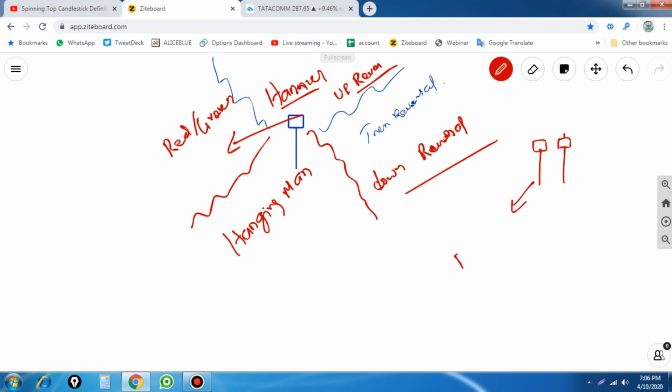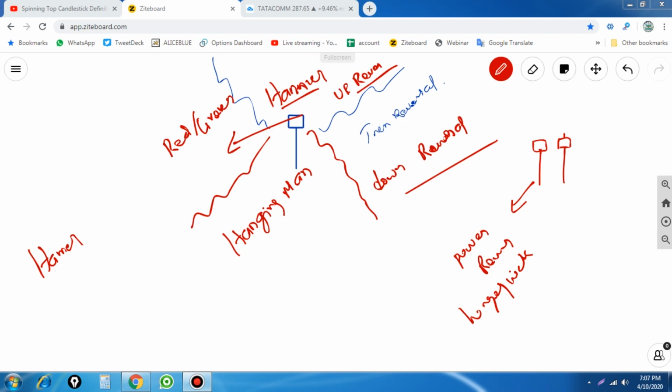A longer wick is more powerful. The hanging man forms at the top of the market, whereas the hammer forms at the bottom.